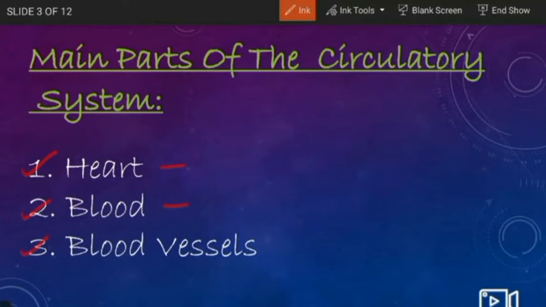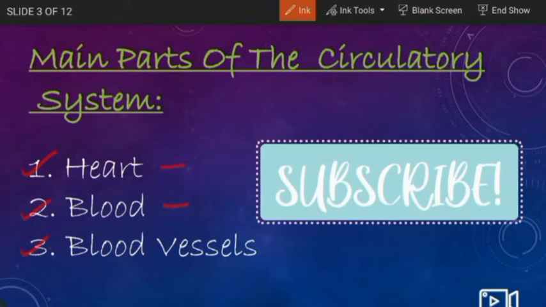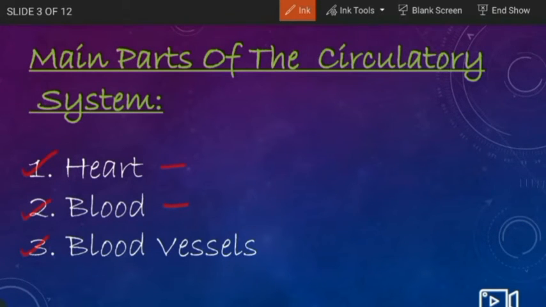Blood. Functions of blood are as follows. It regulates the body temperature. It removes waste products from the body. It transports oxygen and nutrients to each and every part of the body, and it protects our body from various infections and diseases. And blood vessels are those which transport blood.